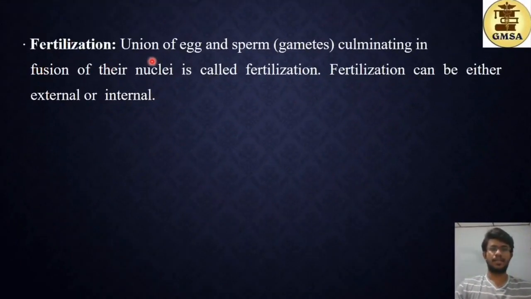Then fertilization. Fertilization is the union of the egg and the sperm. So the gametes culminating in the fusion of the nuclei is called fertilization. In brief, fertilization is the process of fusion of the nuclei of the egg and the sperm. So the egg contains an n-type nucleus and the sperm contains an n-type nucleus, and the diploid zygote will have a 2n type of nucleus. Fertilization can be either external or internal. Now let's see what internal and external fertilization are.